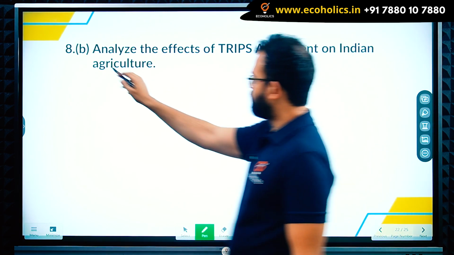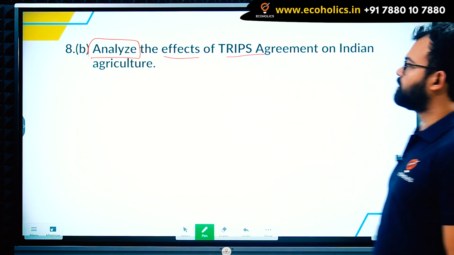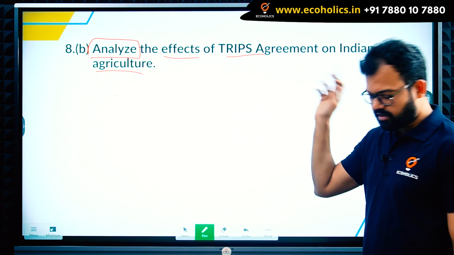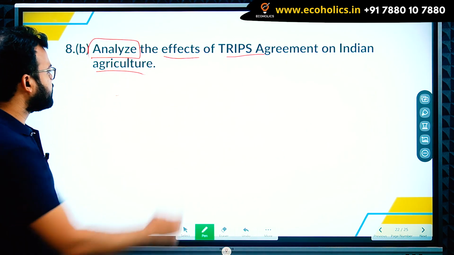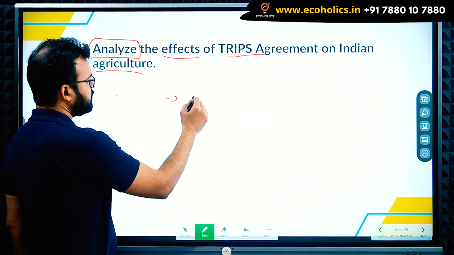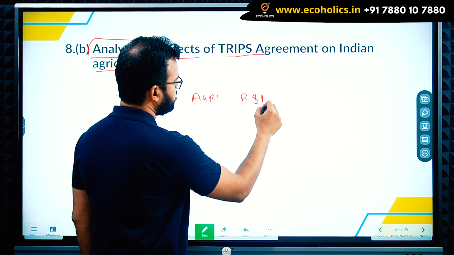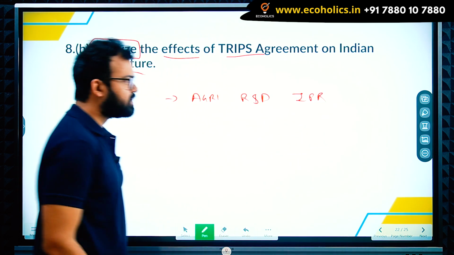Next, again a very direct question: analyze the effects of the TRIPS agreement on Indian agriculture. Simple: trade related aspects of intellectual property rights. Why is it important? In the agriculture sector, if you want to promote R&D, then obviously you have to take care of IPR.